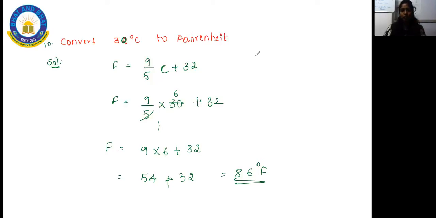There are no more chapters. Today your portions are completed. Measurement was your last chapter, and today I completed your measurement. We have completed our mathematics portions. Okay? From the next mathematics session onwards, I will be going on with revision of each and every chapter. The very first chapter I will take is number system, and we will do the revision from the number system. Okay.